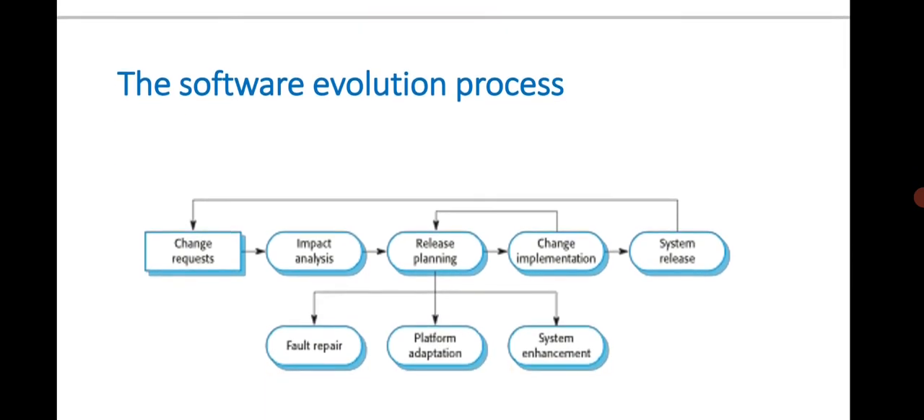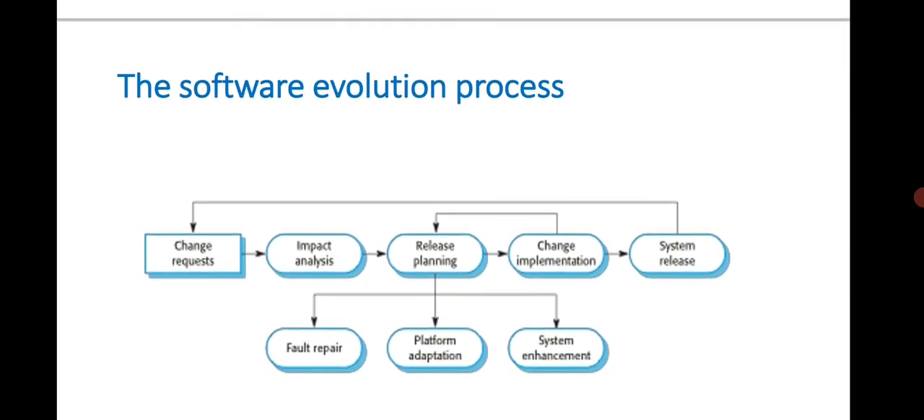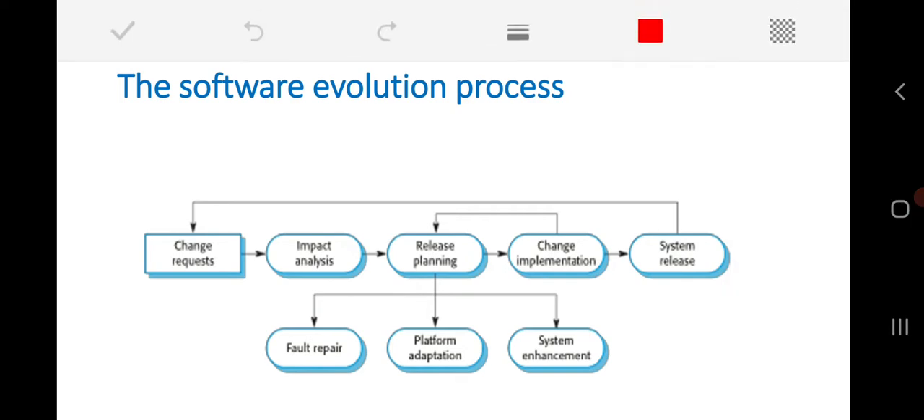Now just have a look at the overall evolution process here. My evolution process will always start with a change request. Without any change request, there is no need of evolving our system or making modifications or applying any changes to our software. So my evolution process will always start with the change request. Once the change requests come in, we cannot simply accept them. We need to do the impact analysis of that change.